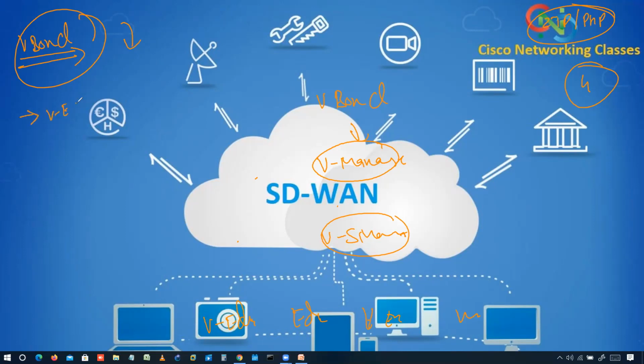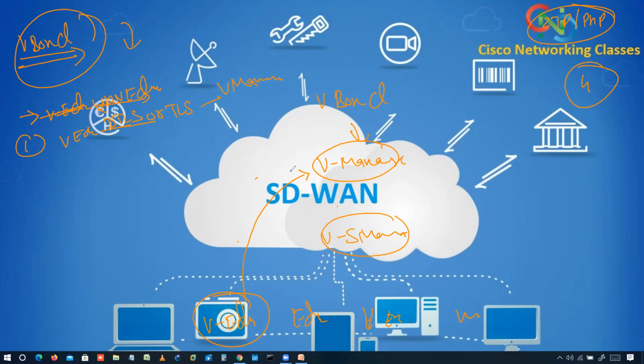Now the vEdge routers. The very first step is that the vEdge routers begin establishing a secure connection. These vEdge devices will try to make a secure DTLS or TLS connection with vManage and with vSmart also. So this device will try to perform a connection with vManage and vSmart, and what will happen here now?